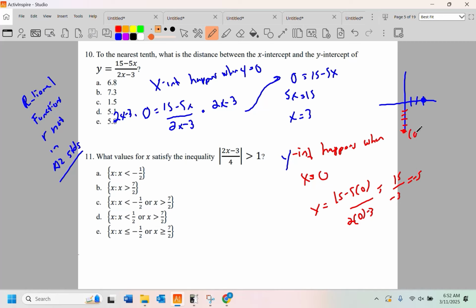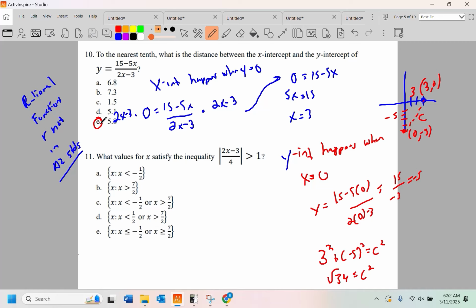All right, so what do we have here? We have 0, negative 5, and we have 3, 0. So you can do lots and lots of different things. You can do Pythagorean theorem. You can do distance formula. Obviously, I'll show them both. The distance would be the hypotenuse on this triangle, and it is 3 and negative 5. Doesn't really matter. It's 3 and negative 5. And this would be c. So 3 squared plus a negative 5 squared is c squared. That's 9 plus 25, which is going to be root 34, which is really close to 6. So it's going to be choice E.